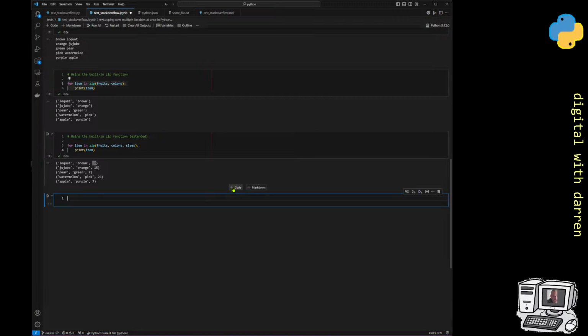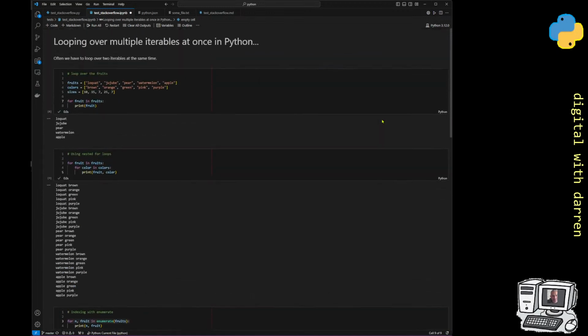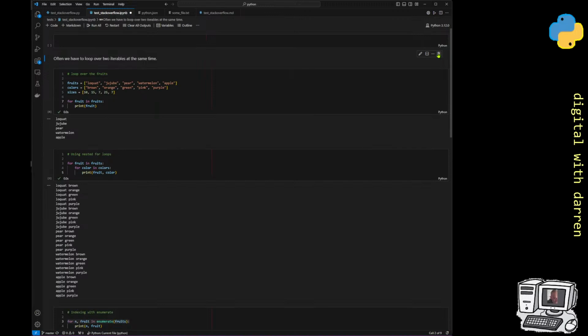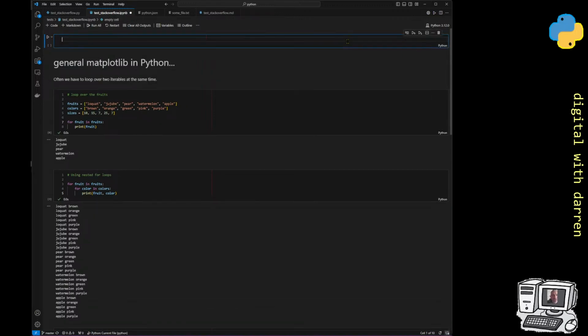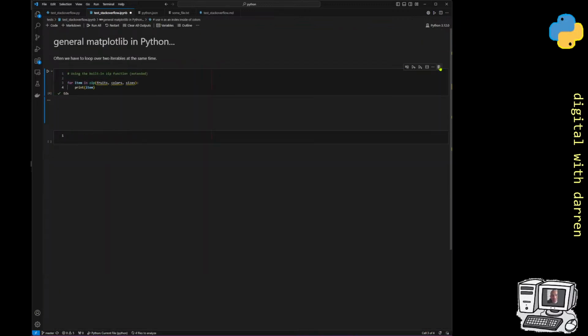I'll make a new tab over here, and maybe I'll delete all of the old tabs. I'll just call this general matplotlib in Python, there we go. Oops, why did that not type there? Let's try and type again. And we'll delete this tab over here. Control Z, I didn't mean to do that. I'll delete all of the other tabs because they're not useful.